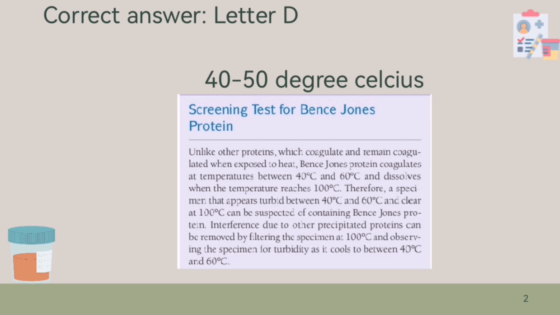So, tatandaan, ang Bence-Jones protein ay nagko-coagulate between 40 degree to 60 degrees Celsius at nagde-dissolve siya sa 100 degree Celsius. Therefore, a specimen that appears turbid between 40 and 60 degrees Celsius and clear at 100 degrees Celsius can be suspected of containing Bence-Jones protein.